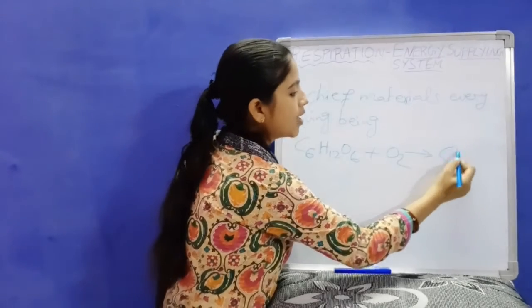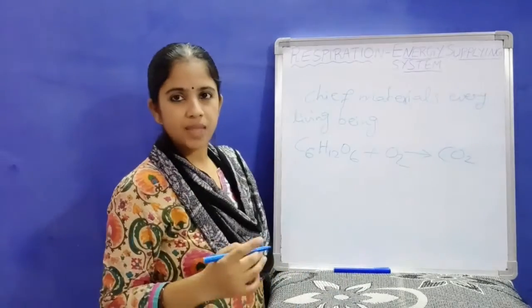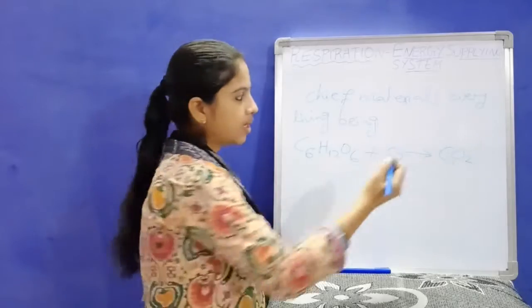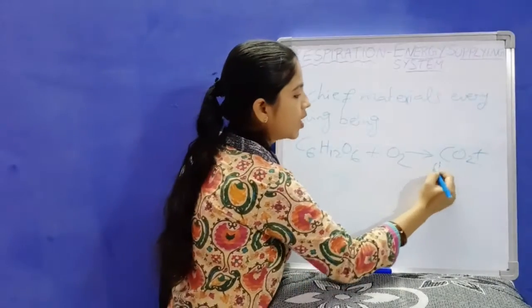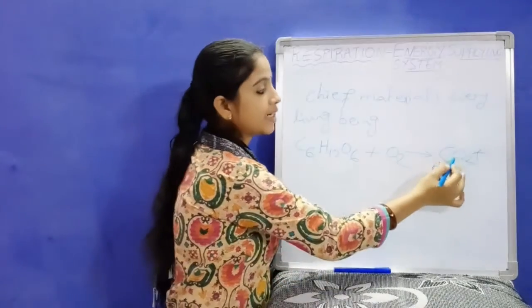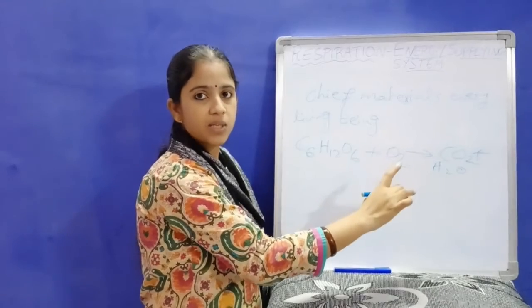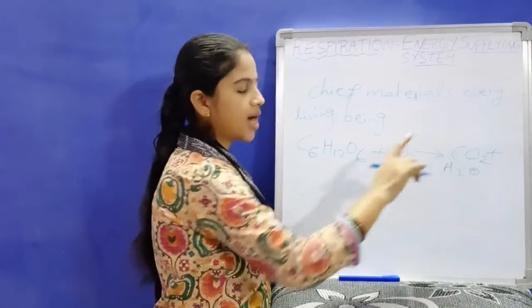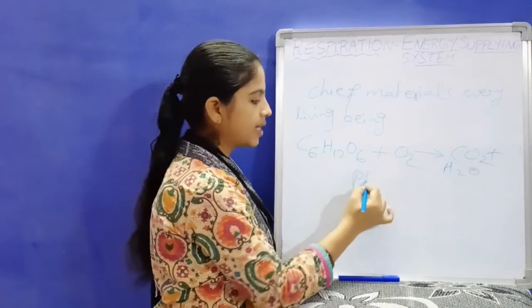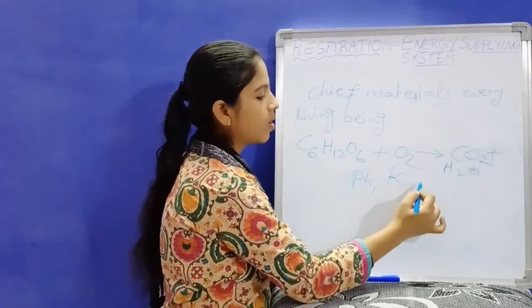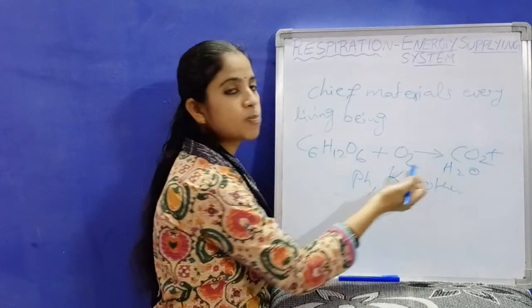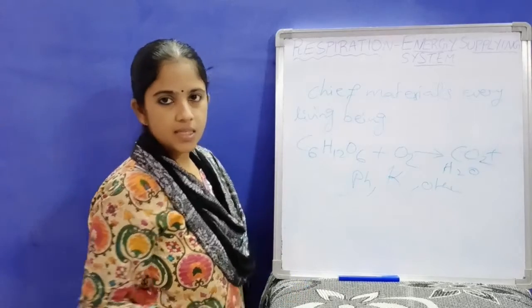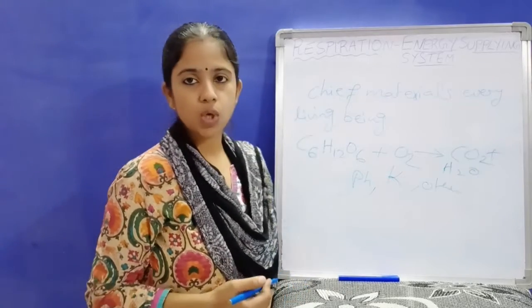And what the body expels out, that means what the body releases, is carbon dioxide and water. But he did not directly say carbon dioxide. He said oxides of carbon or phosphorus or potassium or others. All these are expelled out from the body. This is the statement given by John Draper.